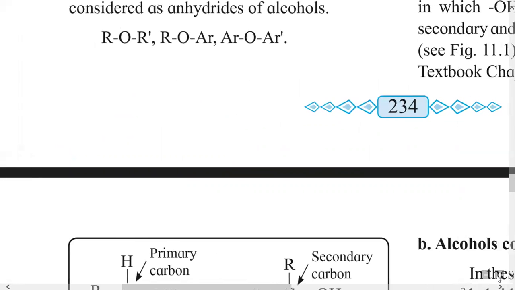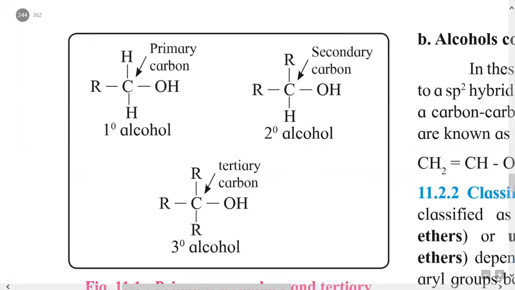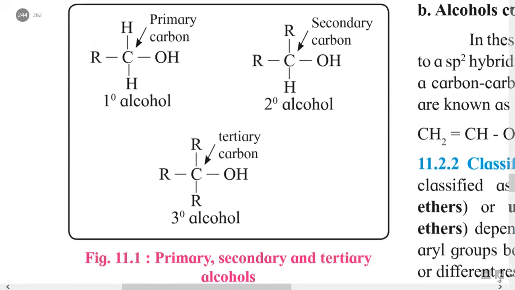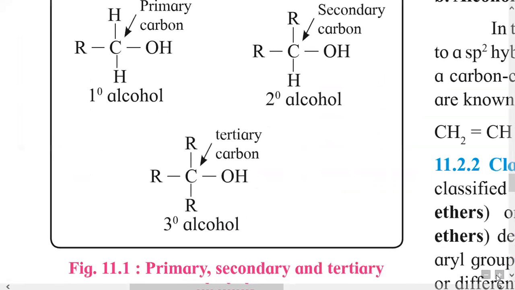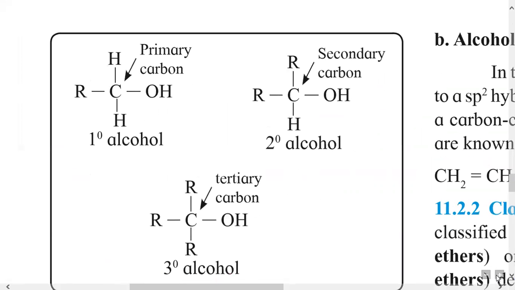If OH group is bonded to secondary carbon, then alcohol is called a secondary alcohol. Here these examples are given. So this is primary alcohol which contains OH group bonded to this primary carbon. Then this is an example of secondary alcohol in which OH group is bonded to secondary carbon.